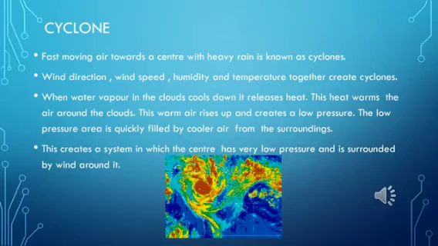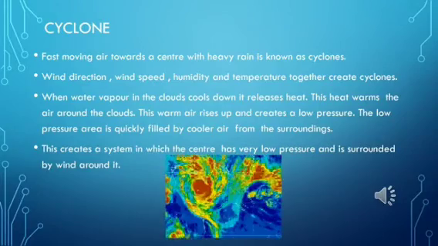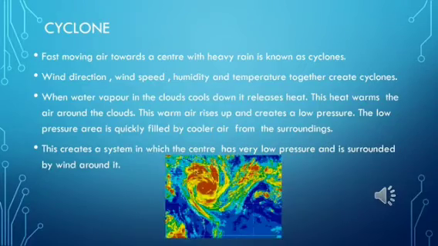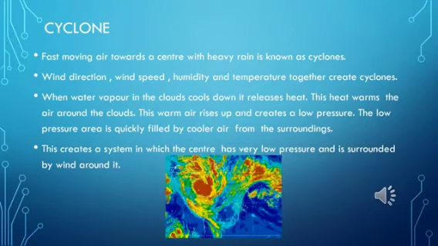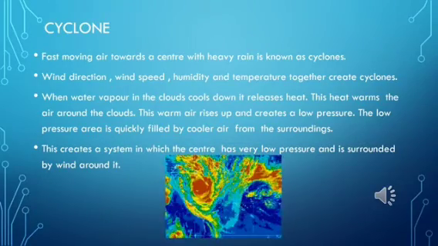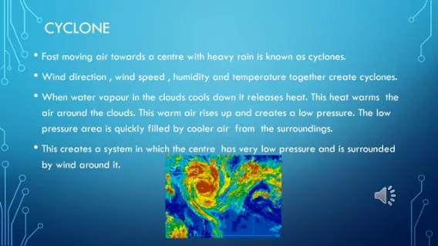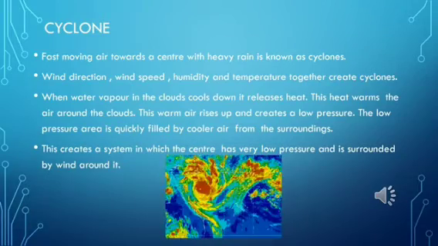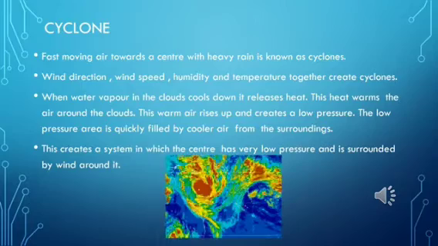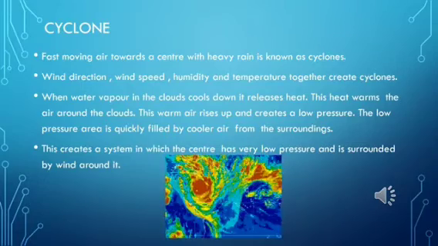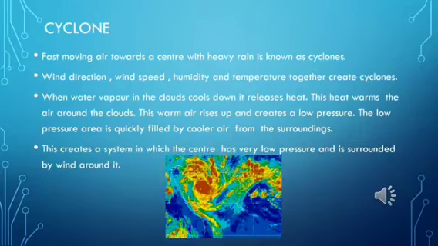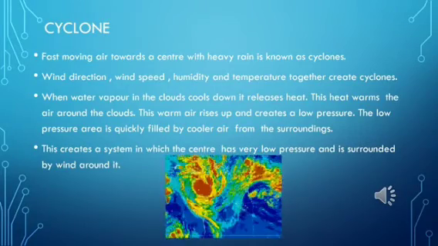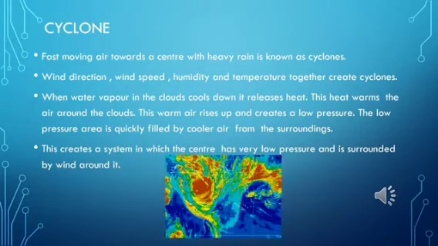Okay. Now all of you know that before cloud formation, water takes up heat from the atmosphere to change into vapor. Now when water vapor changes back to liquid form as raindrops, there is a lot of heat released to the atmosphere.